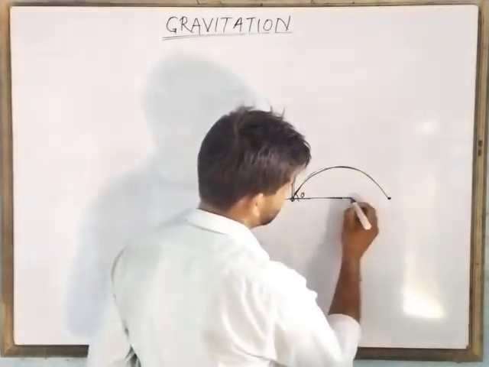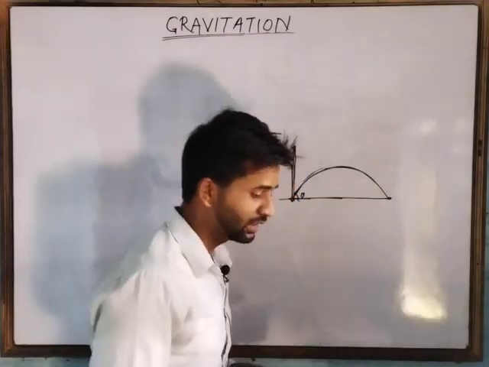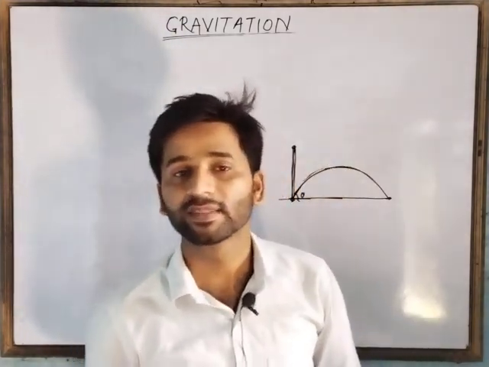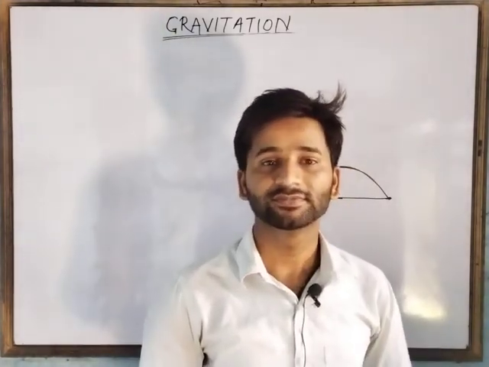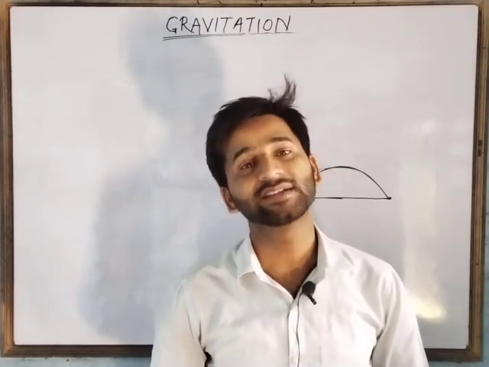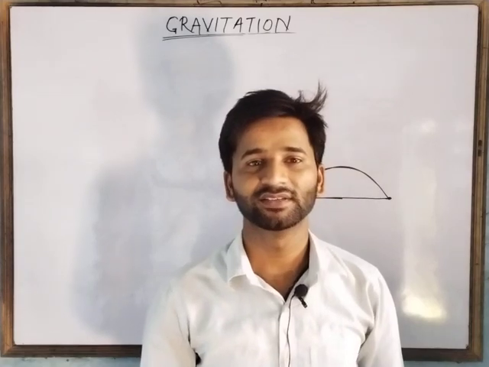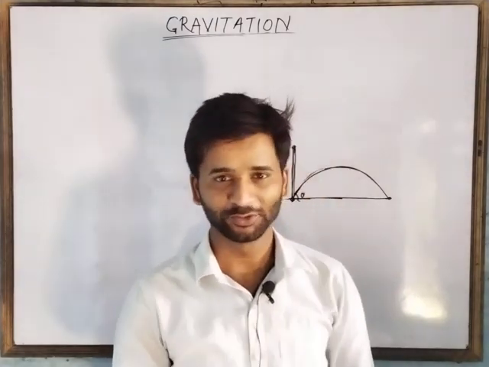Now the conclusion is that everything that is thrown in upward direction will fall down. The question is why? Why does it fall down? Why doesn't it go endlessly towards space? The reason is very simple. It is because of the gravitational force.